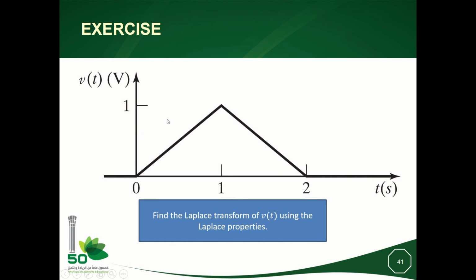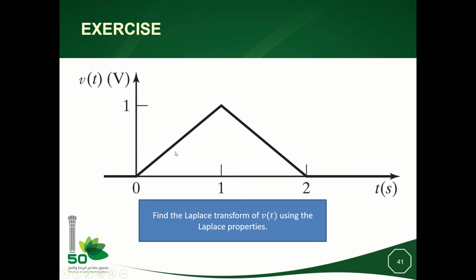You can use the differentiation property of the Laplace, because here we see that we have a line of equation t, and here we have minus t plus 2. You see that you can use the properties of t u(t), which is multiplication by time times the step, so you can get easily the result, or use the differentiation property of the Laplace.